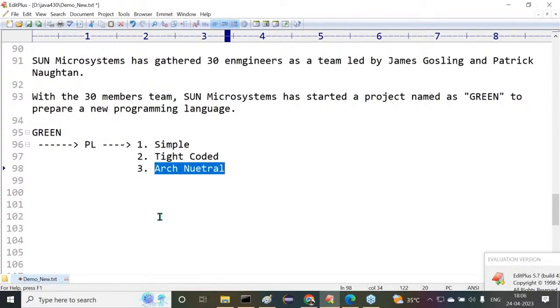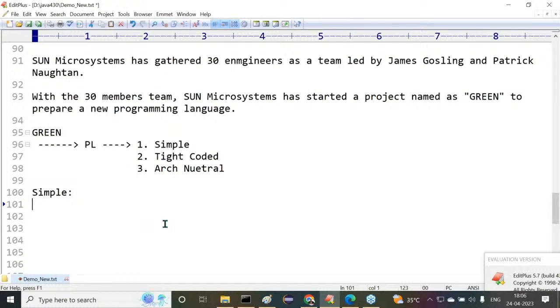We are going to elaborate. All right, sir. Why is that programming language a simple programming language? How are Java people, how is Sun Microsystems saying that their programming language is a simple programming language? If you come to this point, they have given some reasons.